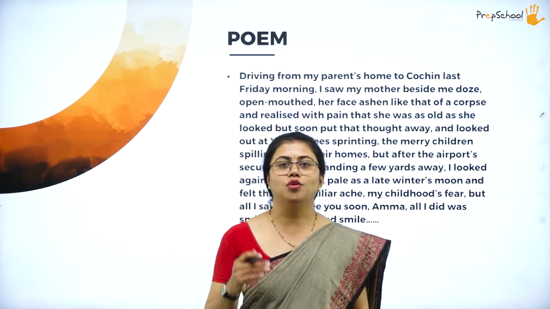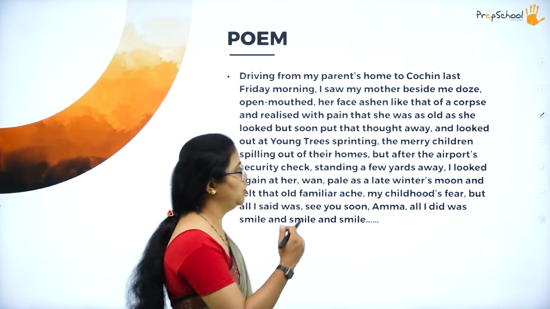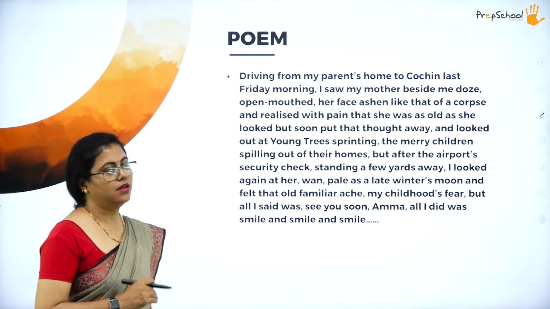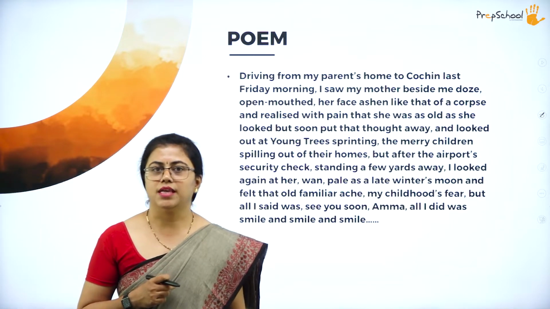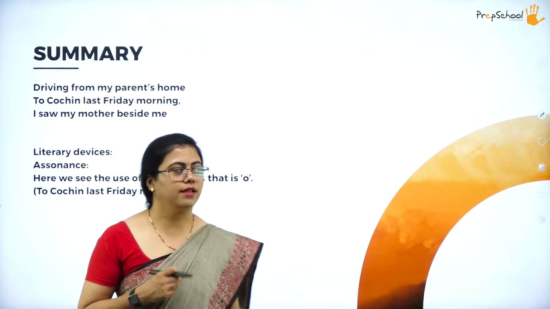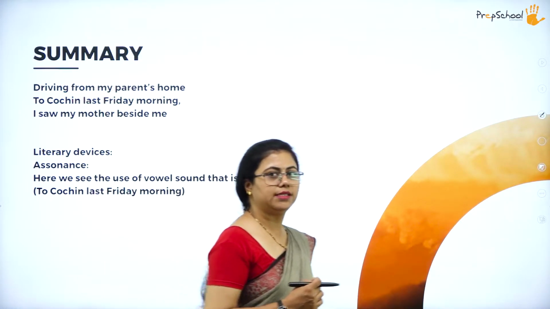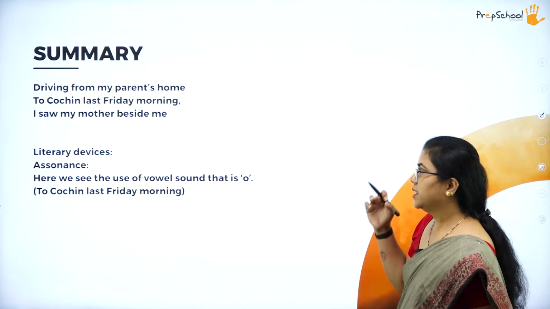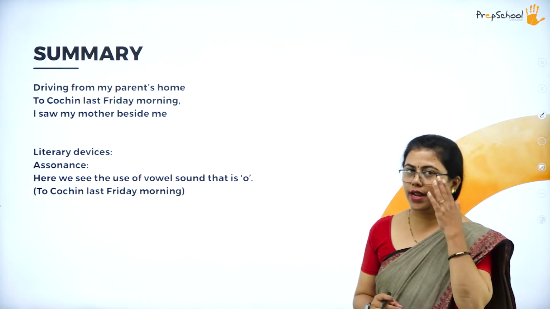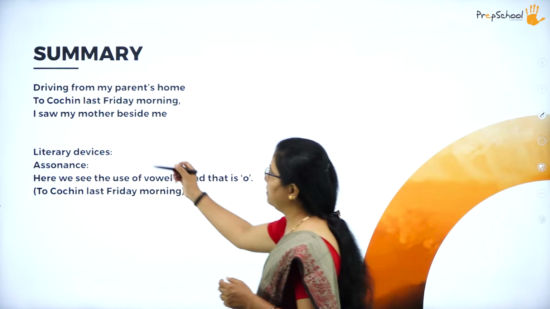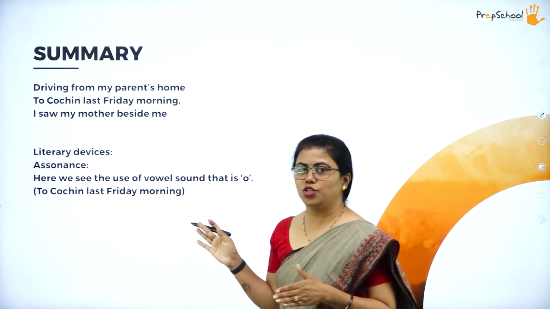Now let us go stanza by stanza. Of course, there is no bifurcation of stanzas here, but we'll take a few lines and understand the summary as well as the new words that are there. To begin with, let us start with the first three lines. Driving from my parents' home to Cochin last Friday morning, I saw my mother beside me. So this is very easy to understand.